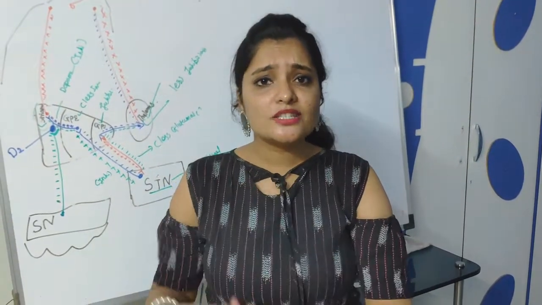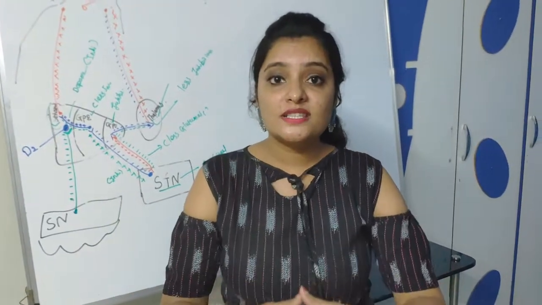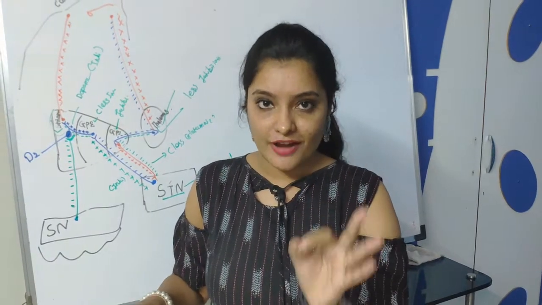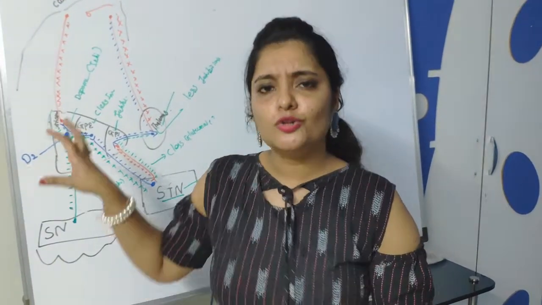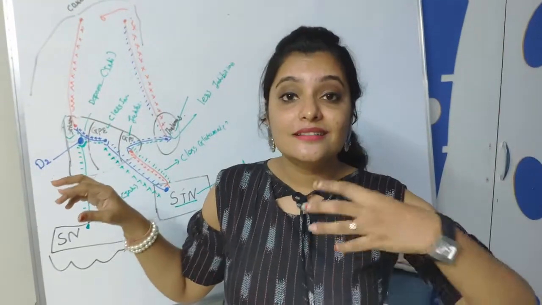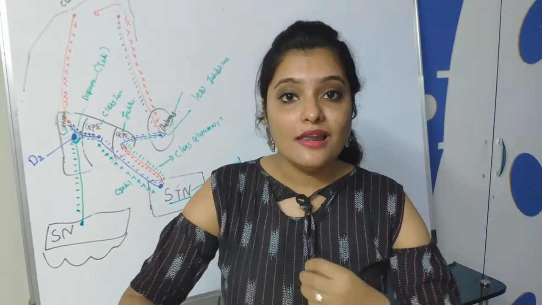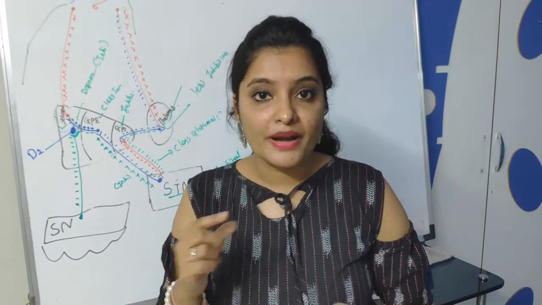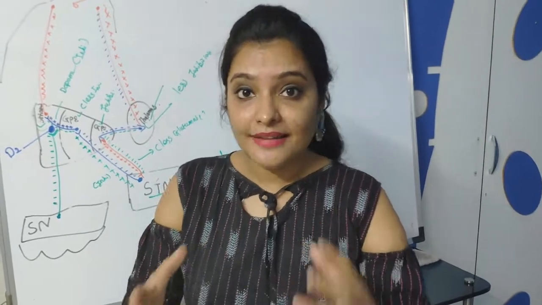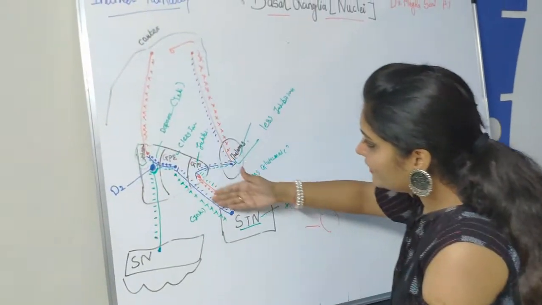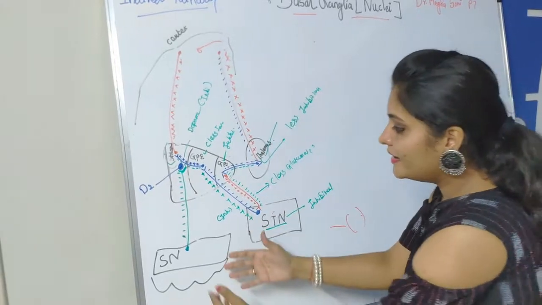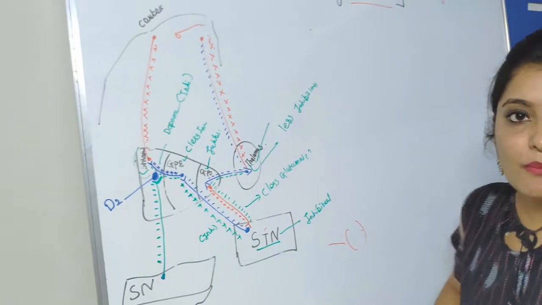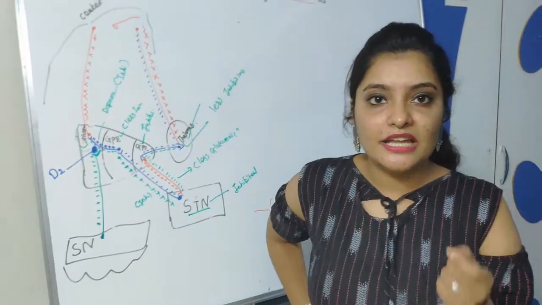So this dopaminergic fiber shows some mercy to this indirect circuit, and it allows some amount, not much, of movement after the inhibition. That is why by this pathway the movement is inhibited, but when the dopamine is secreted over here, it will allow some amount of movement after the inhibition.